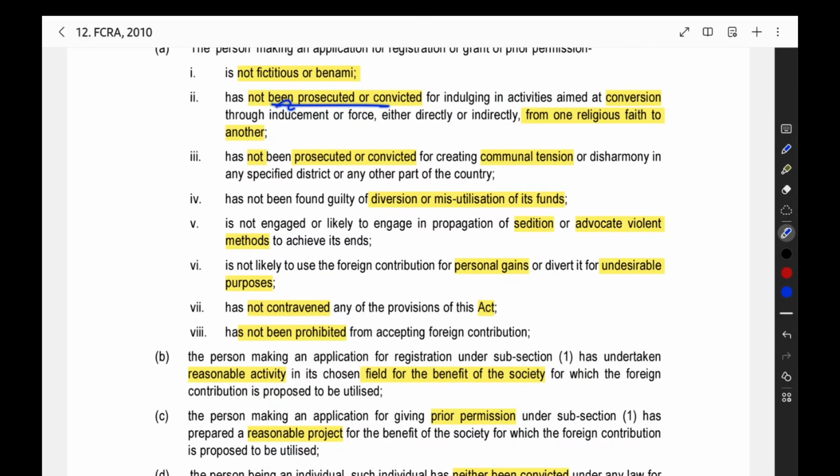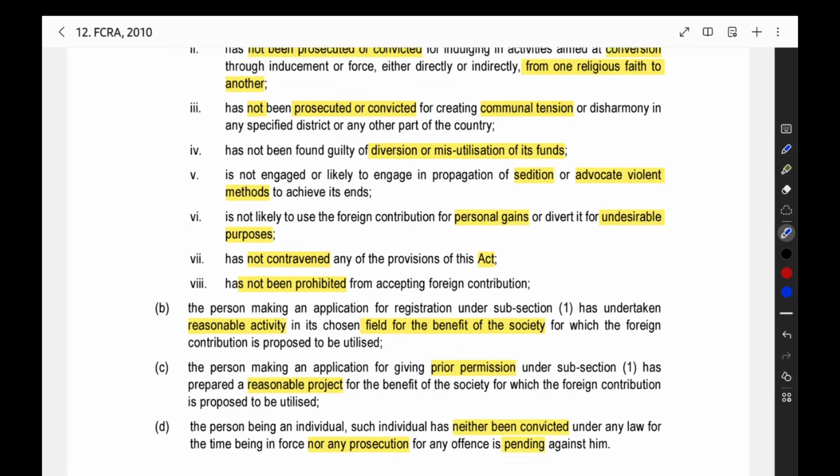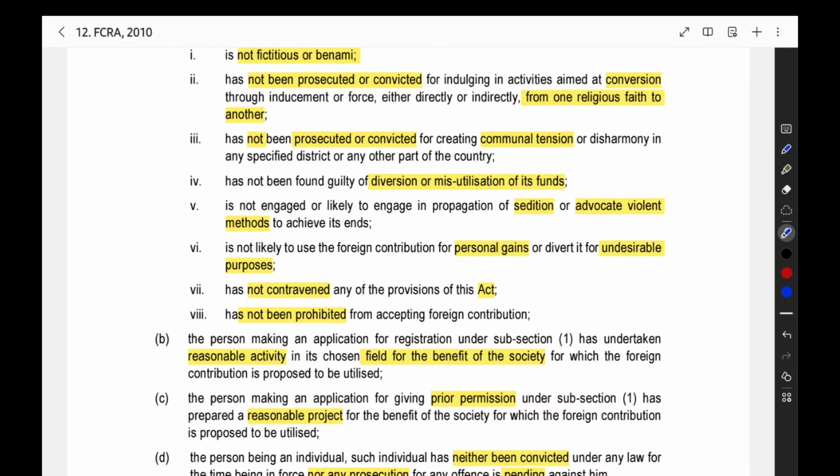You are not convicted for conversion from one religious faith to another. You are not in the conversion of faith business, like converting a Hindu to Muslim, Muslim to Christian, and Christian to Hindu. You are not doing any conversion. In that, if you are convicted, then you cannot get the prior permission or the registration. You should not be involved in that kind of thing.